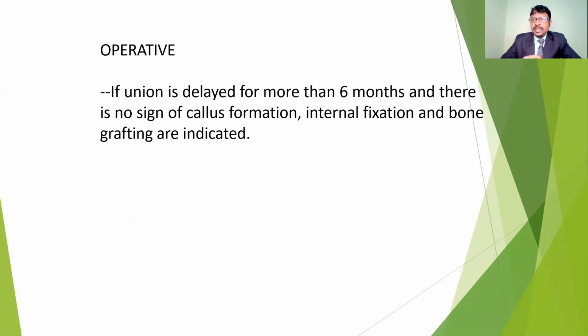If it has not recovered with exercises and conservative management, then the only option is to go for surgical procedures. If the union is delayed more than 6 months, and after 6 months there is still no callus formation, we should operate and fix with internal fixation, and bone grafting is indicated. So if there is no improvement in the healing process after more than 6 months, the surgical procedure has to be done with internal fixation with screws and plates, as well as bone grafting where indicated.